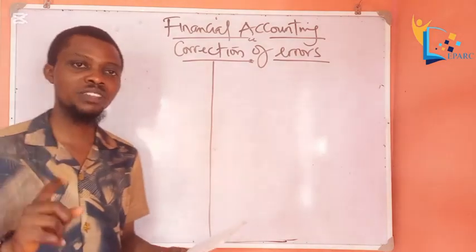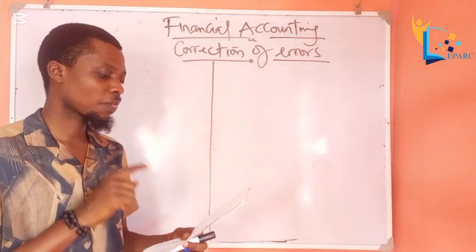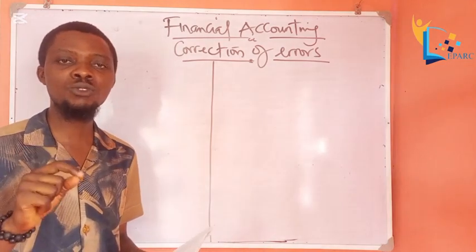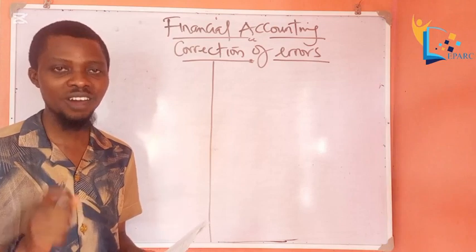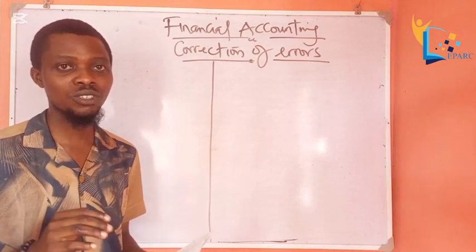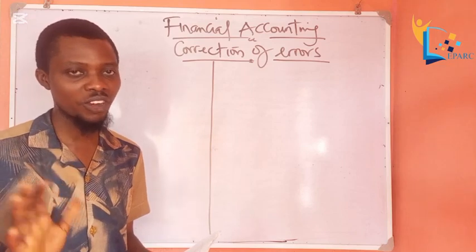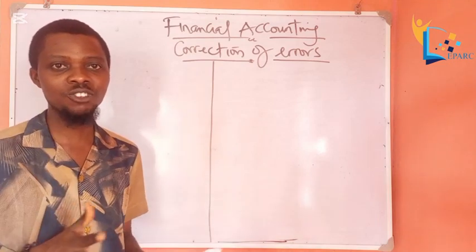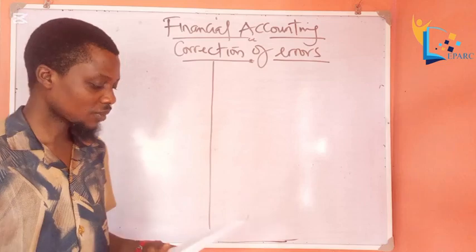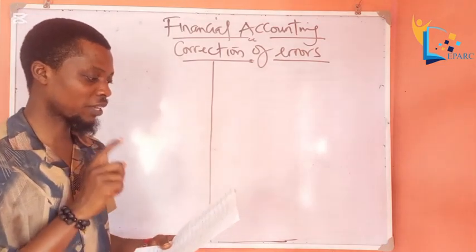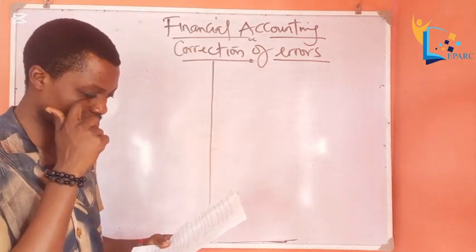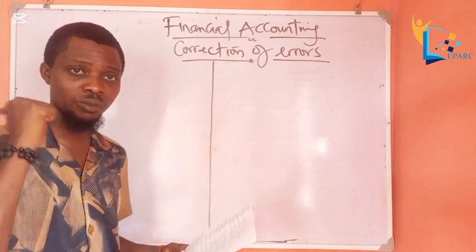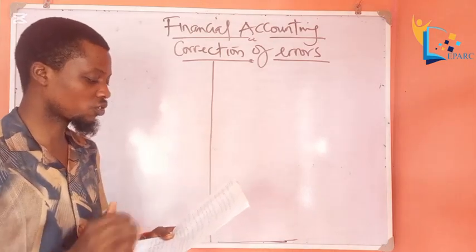Okay, so in part 2, the last class, we stopped at discount allowed 784. If you have not watched part 1 and part 2 of this class, please, you have to, because if you just watch this one, you'll get confused, okay? You have to start from the beginning so that you have a body of knowledge of what we are talking about. So we stopped at number 2: discount allowed of 784 has not been posted from the cash book to the ledger. That was where we stopped in the last class. So now we're going to continue.